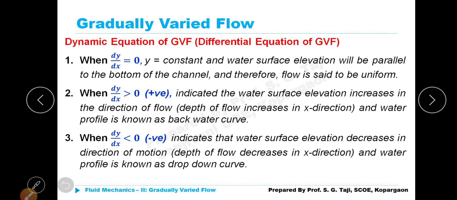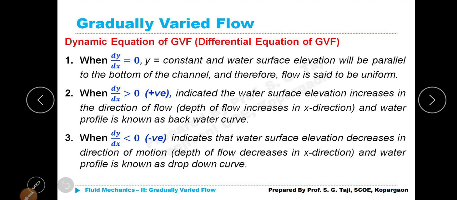There are other forms also. This can be rewritten in the other form also. We will see a little bit later. First of all, we will conclude based on the above equation. One, when dy by dx is equal to 0, what do you mean by that? Y is equal to constant and water surface elevation will be parallel to the bottom of the channel and therefore flow is said to be uniform. When we say uniform flow, when depth of flow in the open channel Y is constant, dy by dx must be equal to 0.